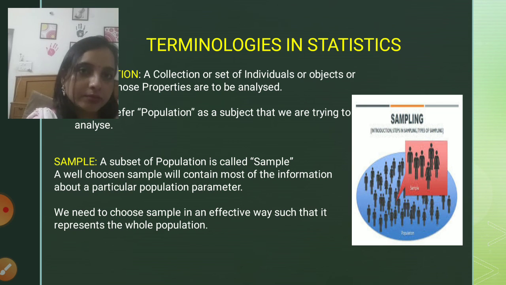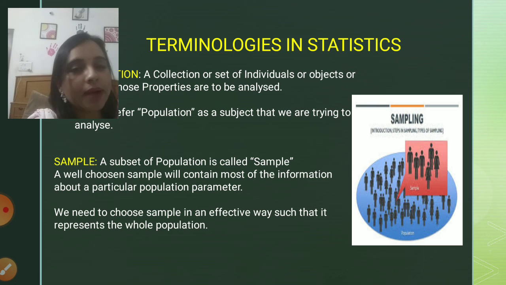Coming on to the next term, that is sample. Sample can be defined as a subset of population. You can refer to the diagram as shown in the figure. The blue part, in which the number of people are shown, there is a bulk of people, that is known as population. And the sample on which I am going to do my experiment, or do the survey, that is known as sample.